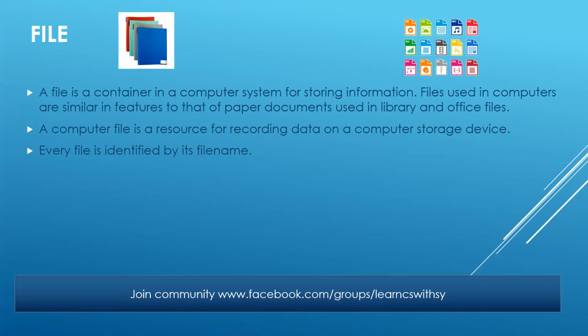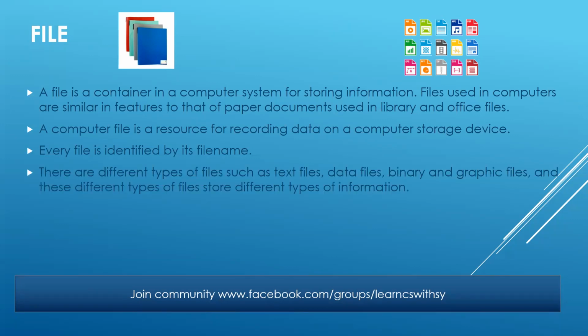Every single file has a name. Just like us, the way we all are humans and we have a name to be identified with, similarly, every single file has its own name as well as its own extension. And basically these extensions tell the nature of the file.